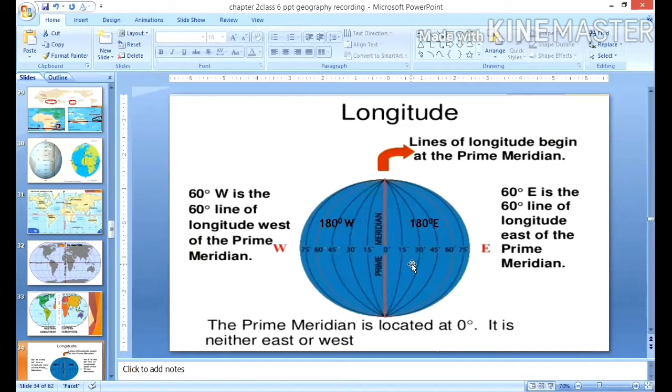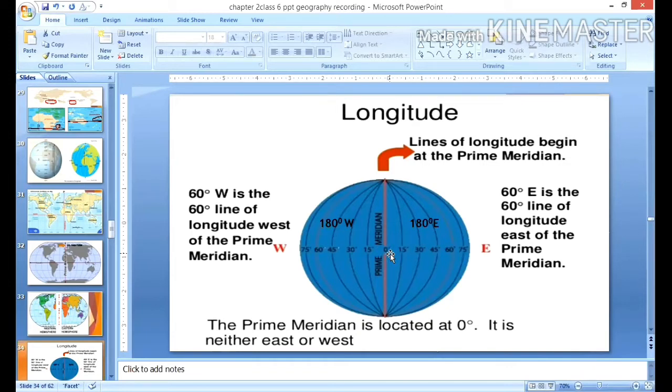Therefore, the longitude of a place is followed by the letter E for east and W for west, as I said just now. To note, the 180 east and 180 west meridians are on the same line.